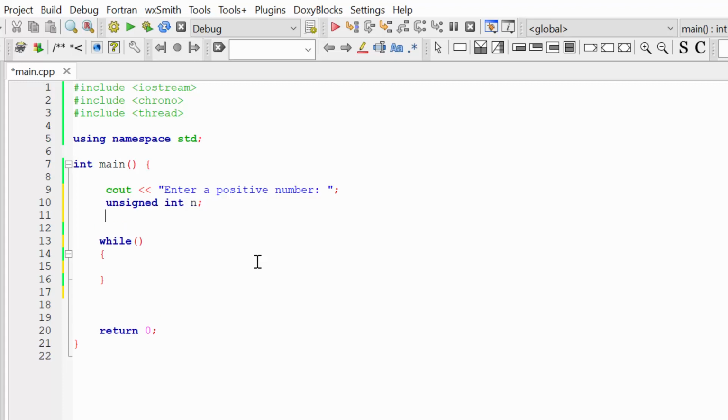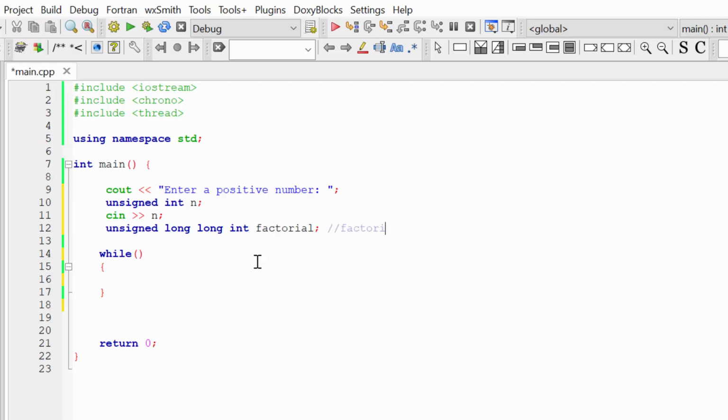Let's name our variable n, and let's read n from the console. And then I'm going to create a variable that will store the result of our calculation, the factorial of n. And to store this number, I'm going to use the type unsigned long integer. It's a 64-bit integer because we need more memory to store our factorial.